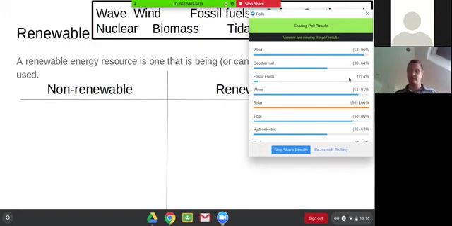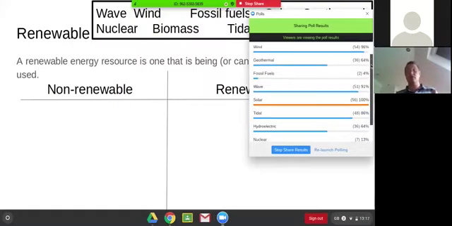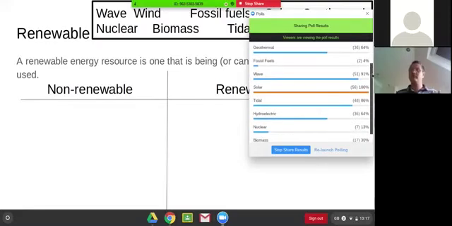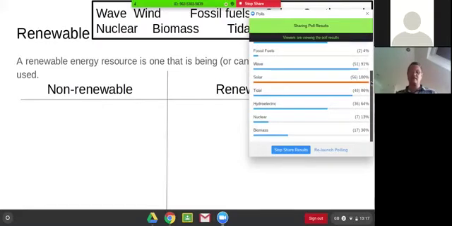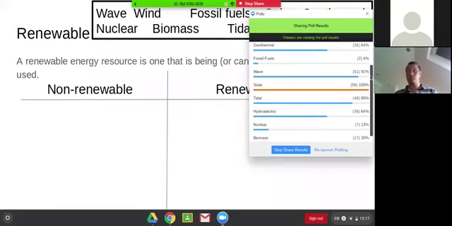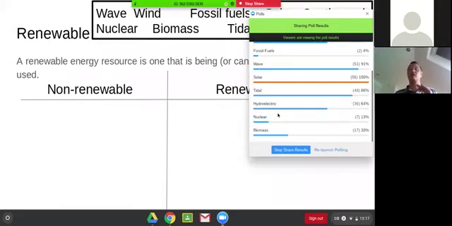Some of the others then, which some of you thought were, you were right. Geothermal. Is the Earth ever going to cool down to the point where it's not going to be hot enough to heat up water? Well, once again, sure, eventually in the super, super long billions of years term, yes, but for all intents and purposes for us, no. That is a renewable resource. It is never going to run out. Hydroelectric, that's the idea of rivers being dammed up and then going through a dam and turning a turbine. Are we ever going to run out of rain that's falling down and making rivers flow? No, we're not. Hydroelectric, once again, is renewable.